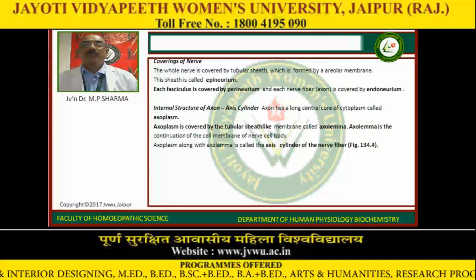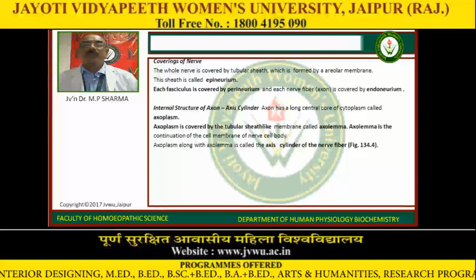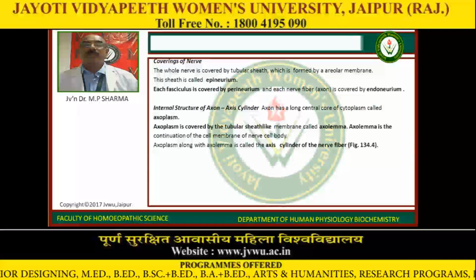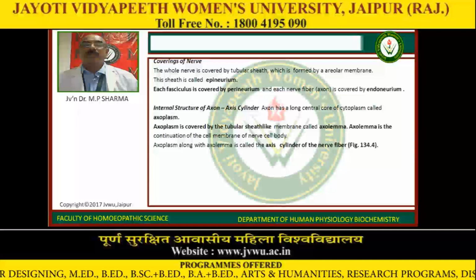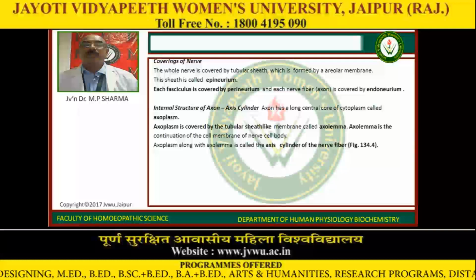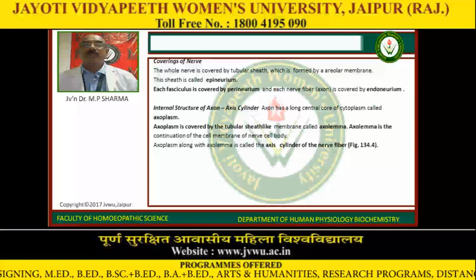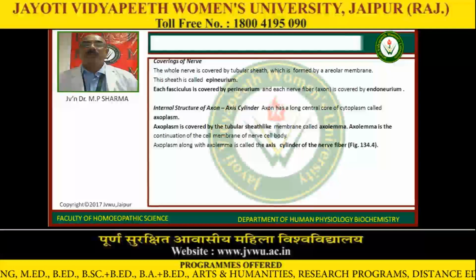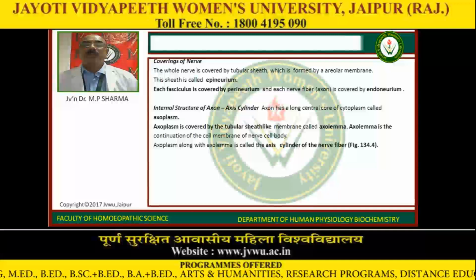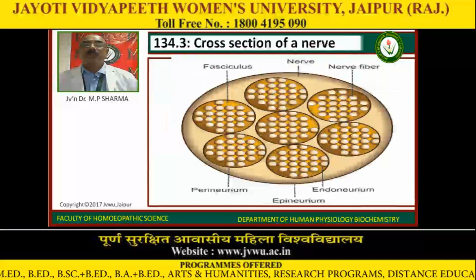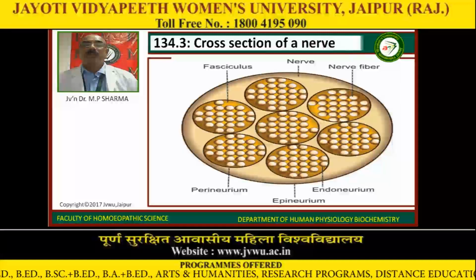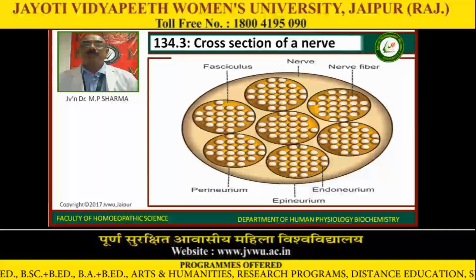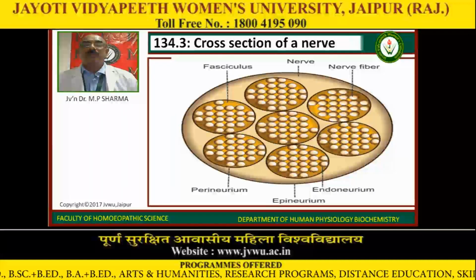So, internal structure of the axis cylinder. The axon has a long central core of cytoplasm called axoplasm. Axoplasm is covered by a tubular sheath-like membrane called axolemma. Axolemma is the continuation of the cell membrane of the nerve cell body, and axoplasm along with the axolemma is called the axial cylinder of the nerve cell. And this is the cross section of the nerve: fasciculus, nerve fibers, endoneurium, perineurium, and epineurium.